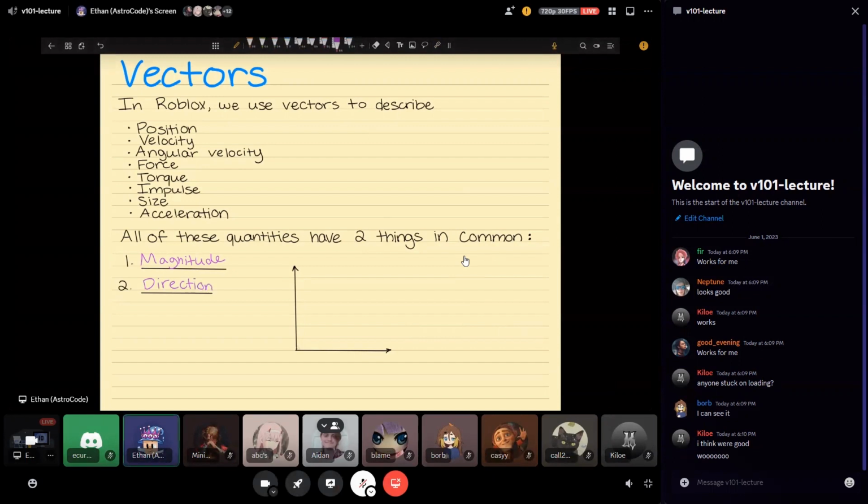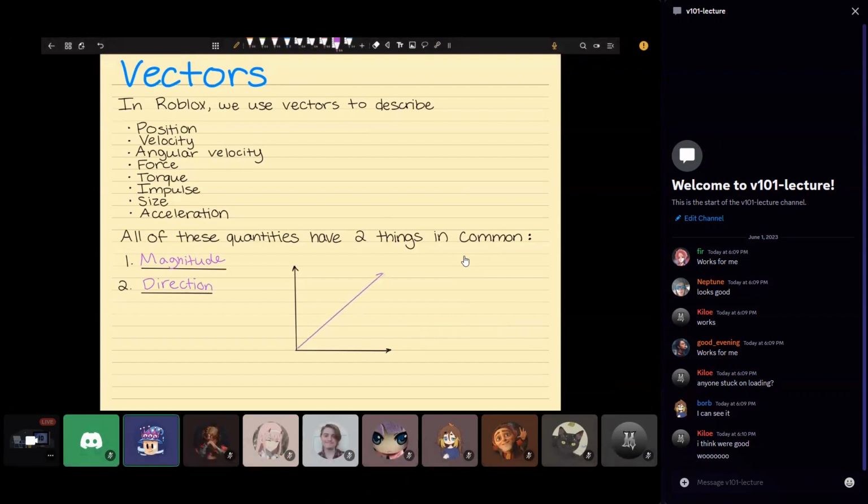What do I mean by this? So I'm going to draw an arrow, and this could represent the velocity of an object or something. Okay, and so this arrow, it has a magnitude in the sense that it has a length, so this is its magnitude. And then its direction is that it's pointing that way.